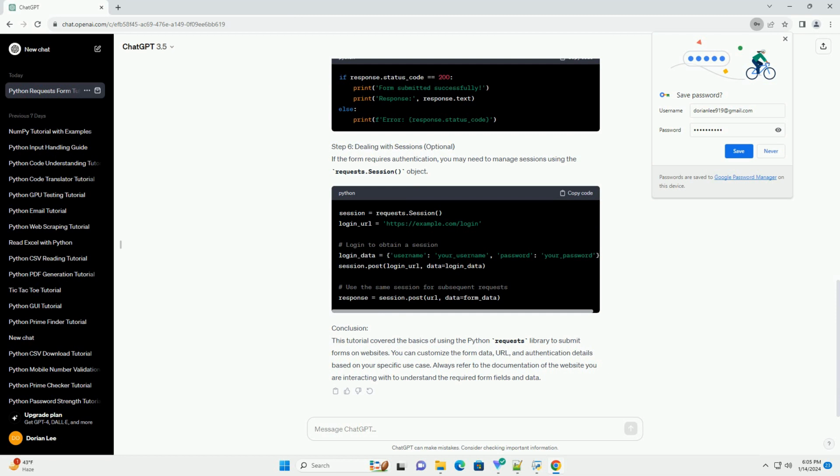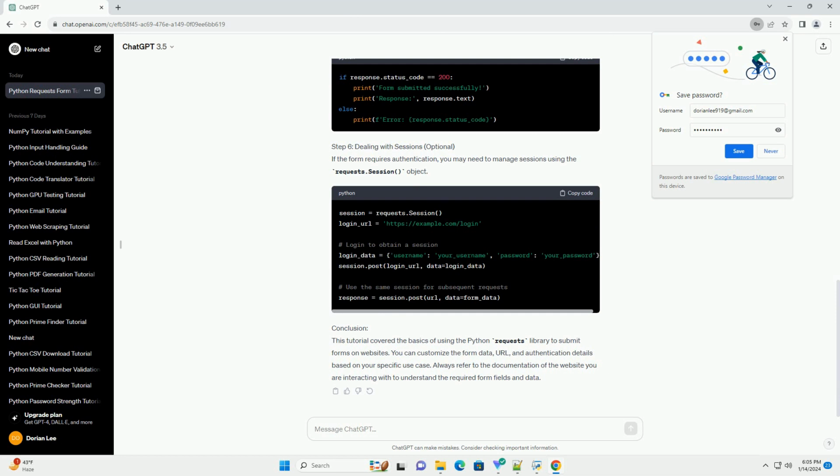Step 2. Understanding HTTP methods. Web forms usually use two HTTP methods, GET and POST. GET is used for fetching data, while POST is used for submitting data. We will focus on POST requests for form submissions.